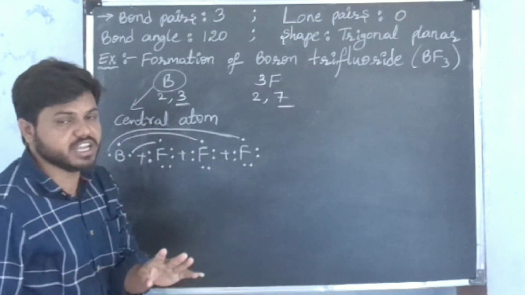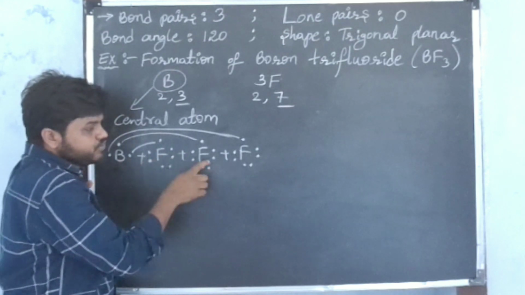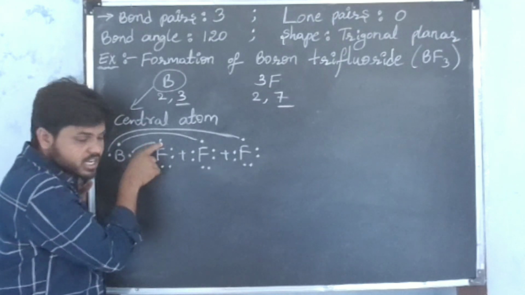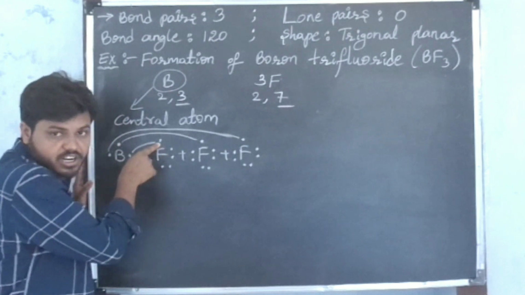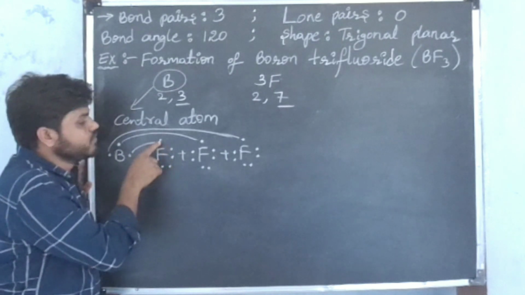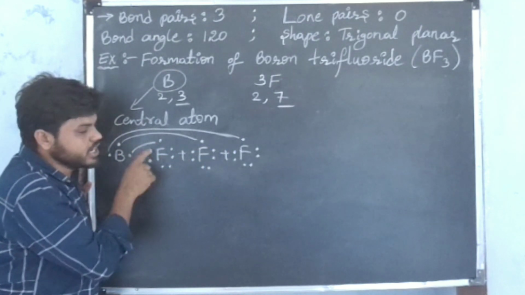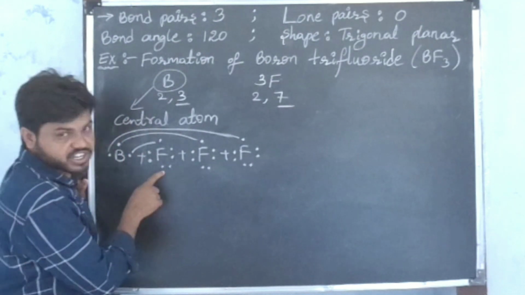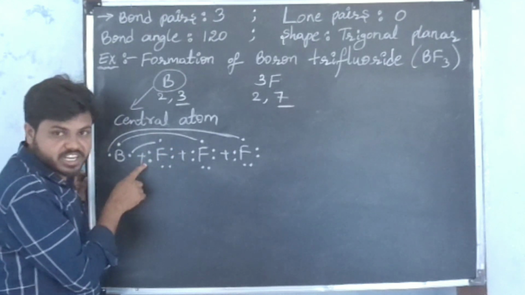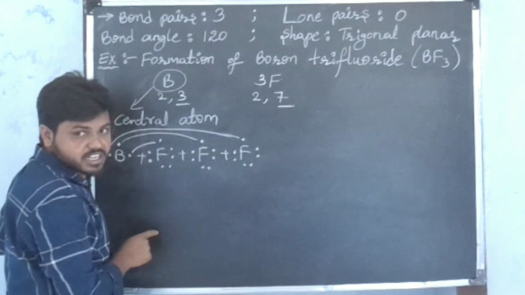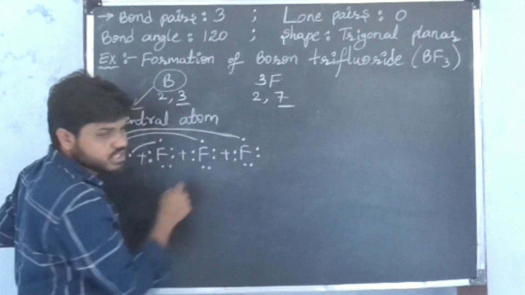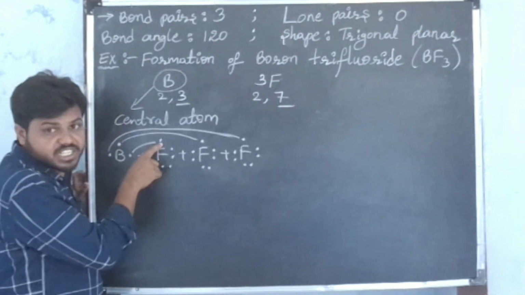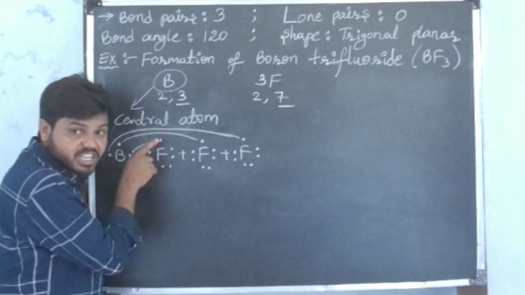Now see, each fluorine shares 1 electron with the boron atom. This is the bonded electron. In each fluorine there is 1 bonded electron and 6 unbonded electrons. Unbonded electrons means the electrons which are not participating in chemical reaction. These 6 electrons are not participating in chemical reaction, and here also the 6 electrons, and here also the same. So these 6 electrons are unbonded electrons. This 1 electron is the bonded electron, participating in chemical reaction.